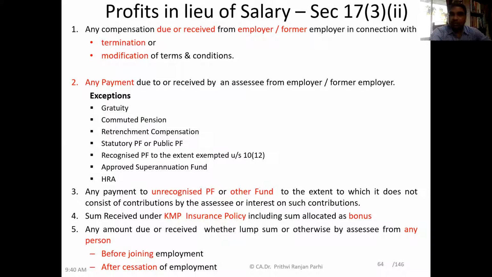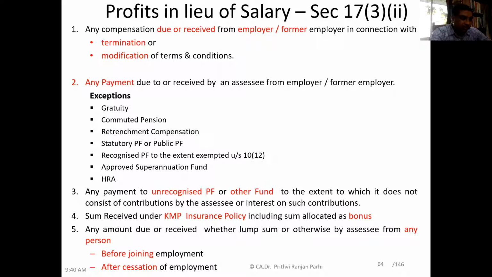This is a kind of policy which is taken by the company normally for the key management personnel. There might be some important personnel in the company's management, and the company depends on them. So if the person leaves the job or passes away, the company may suffer some losses. So as a protection, the company may take some insurance called key management personnel insurance policy.